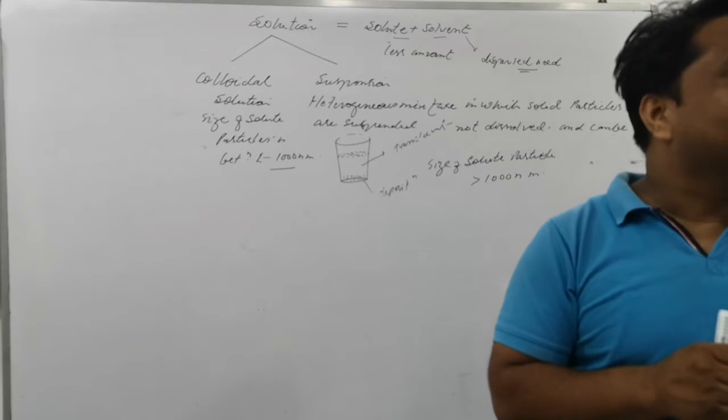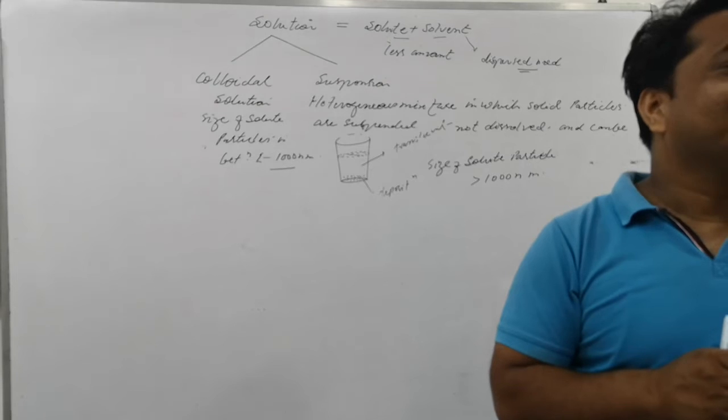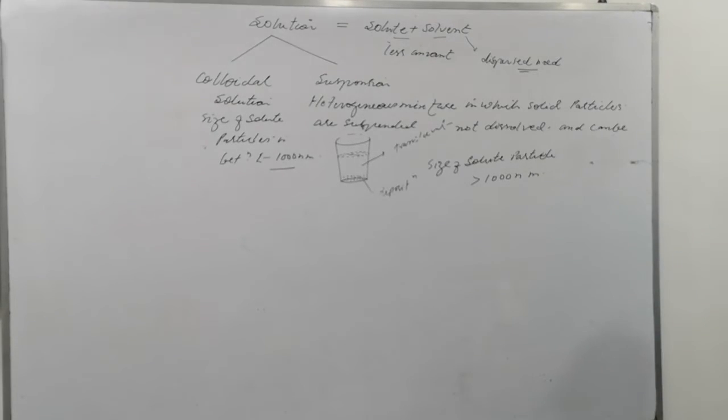And the zigzag motion of the particles is said to be Brownian motion. Please write a note about Brownian motion. You can also write about the Tyndall effect. Please write about the Tyndall effect.